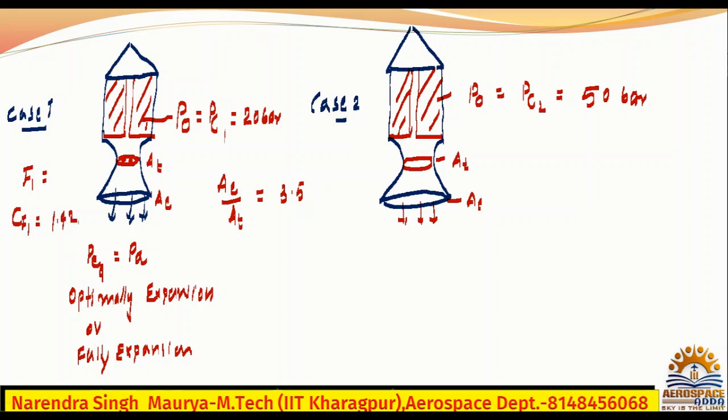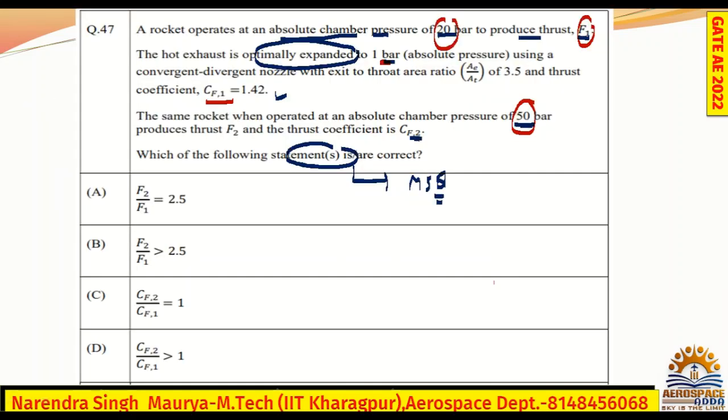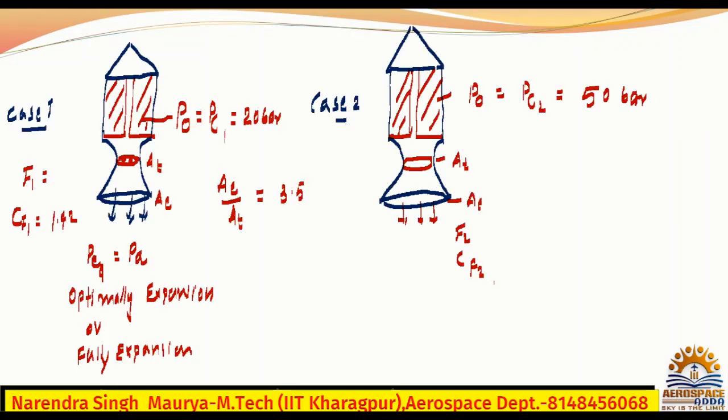Mathematically, what is CF1, I will tell you. And similarly here also you will have a thrust F2, and CF2 will be the thrust coefficient for that too. Now they are asking for the ratios: what will be F2 by F1, number one, and number two, CF2 by CF1.